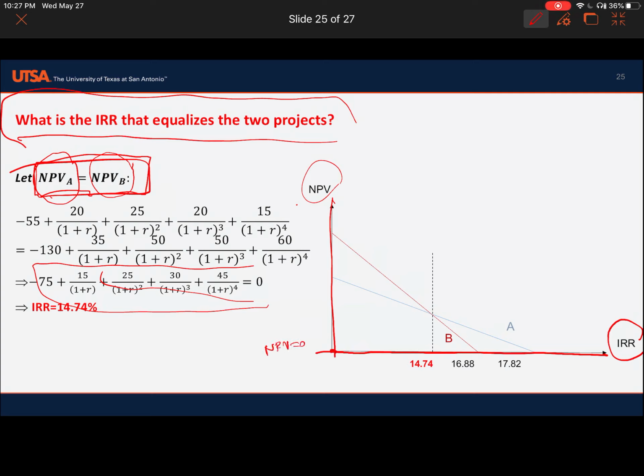You will see project B is 16.88 and project A is 17.82. What is the intersection between the two projects? The intersection point is 14.74, and at the intersection they have positive NPV.